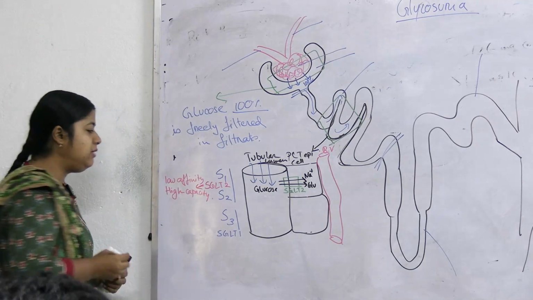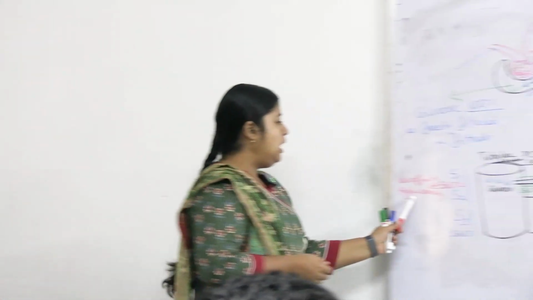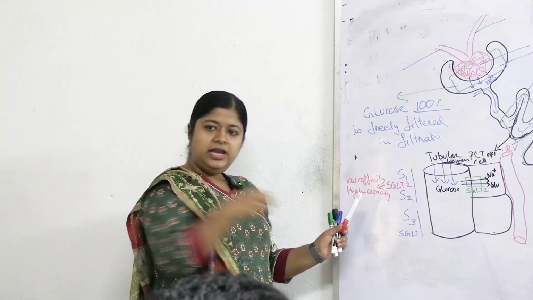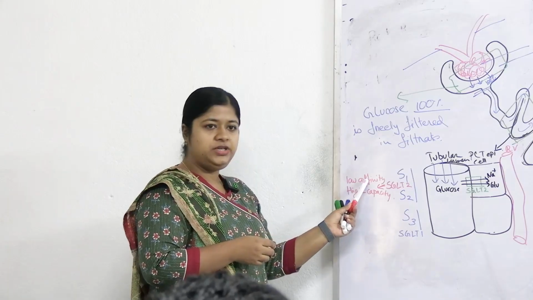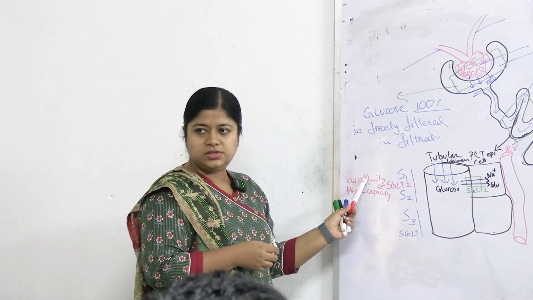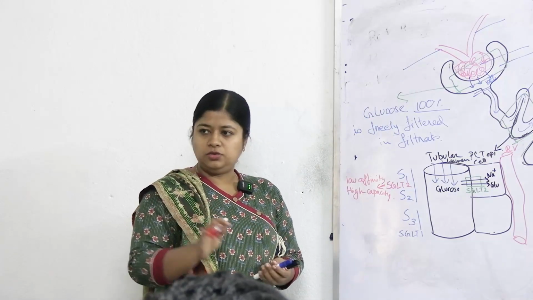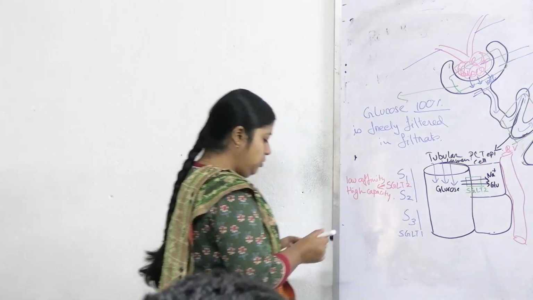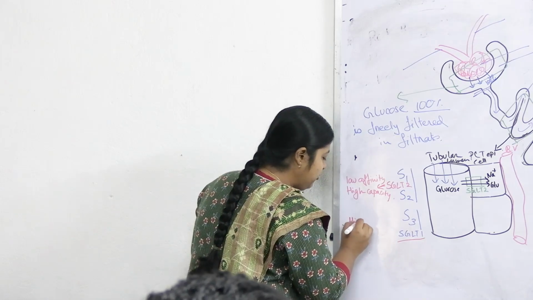What is affinity and what is capacity? Affinity is the power with which it may bind with the glucose, but capacity is whatever glucose is there, it will transport everything. So it is high capacity and low affinity. It is less specific to glucose, but it will transport all the glucose. Whereas SGLT1 is high affinity.